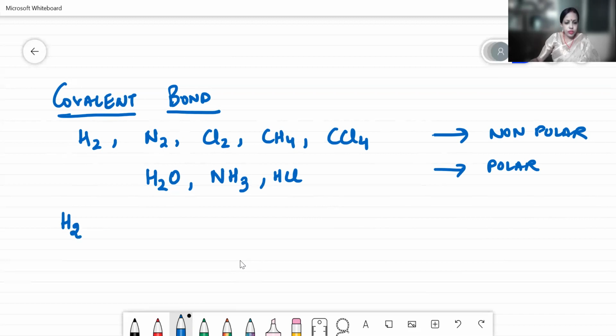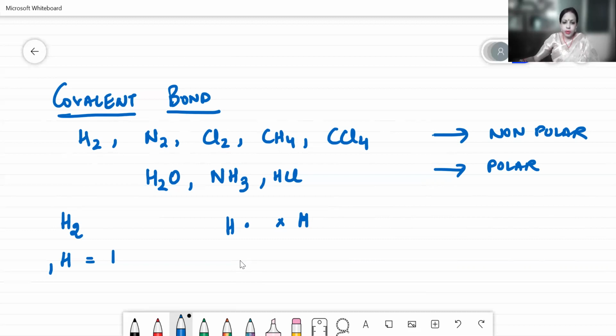Now if I have to draw the structure for hydrogen, your hydrogen has got 1 electron. So it is only 1. Now, as we draw the Venn diagram in sets, you must have drawn in your middle school in mathematics, there used to be a chapter sets which is taught in which Venn diagram is drawn. Your covalent bond, whether it is polar or non-polar, the structure is drawn as your Venn diagram only.